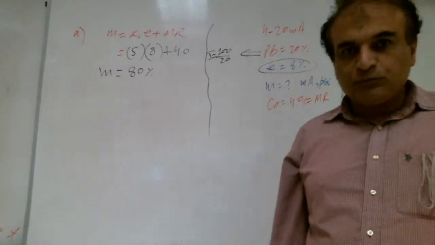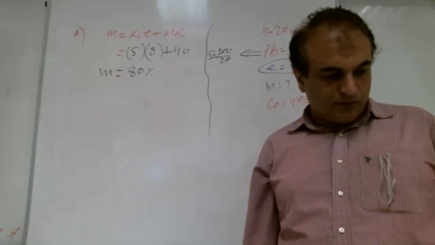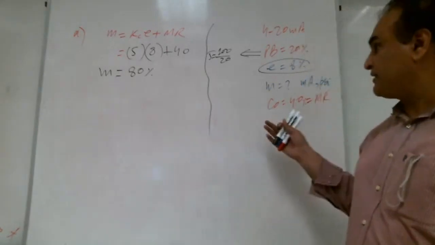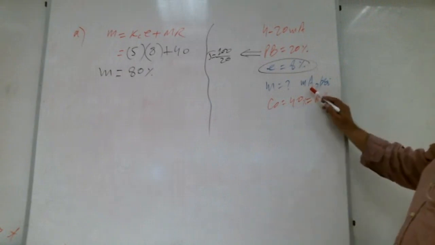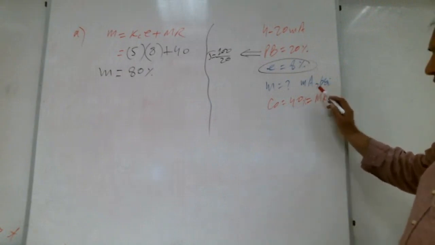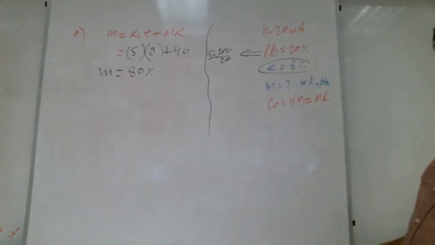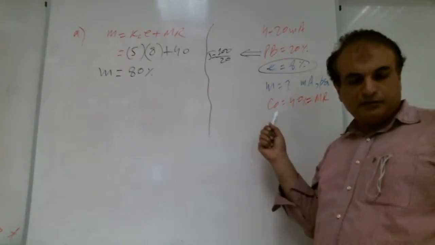How much valve will be open? Is the valve normally open or not? This is part B, the other part of this question. We need to find milliampere and PSI. Right, Shabab? For this output, we need to find milliampere and PSI. So how are we going to find them?